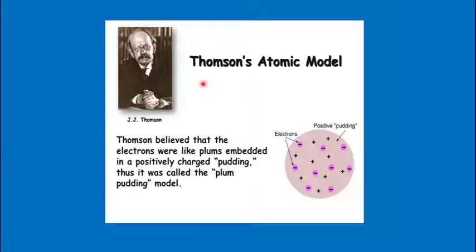Later, J.J. Thomson carried out the gas discharge tube experiment and found the electrons, and based on his experiment he gave a structure of an atom. Thomson believed that electrons were plums embedded in a positively charged pudding, and that is why it is called the plum pudding model. According to him, the atom is a sphere made up of positively charged particles, and the electrons are found embedded in this field of positive charge. This was Thomson's atomic model.